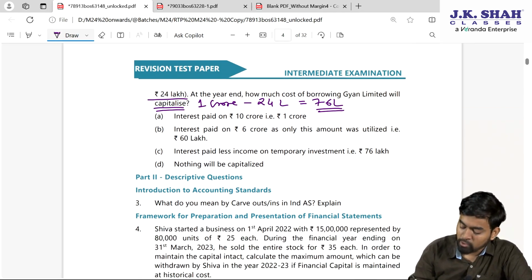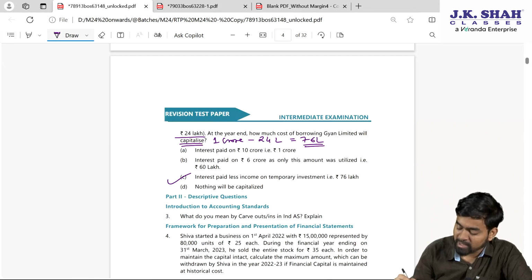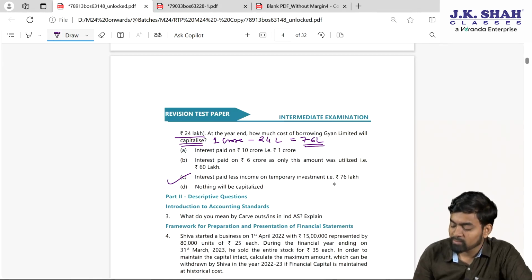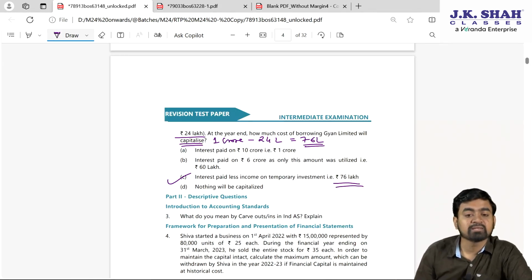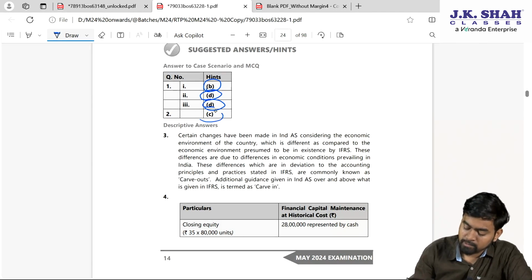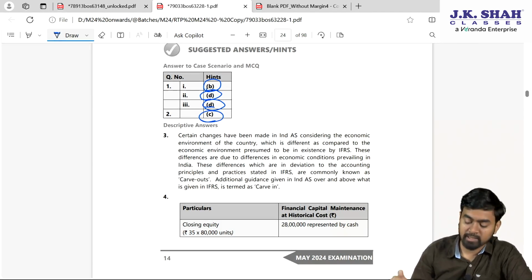Which option is correct then? Option C, interest paid less income on temporary investment, 76 lakhs. Option C. For second, the answer C is correct.